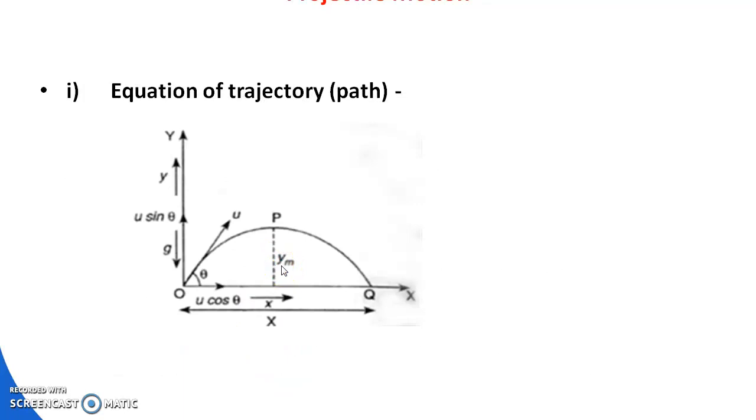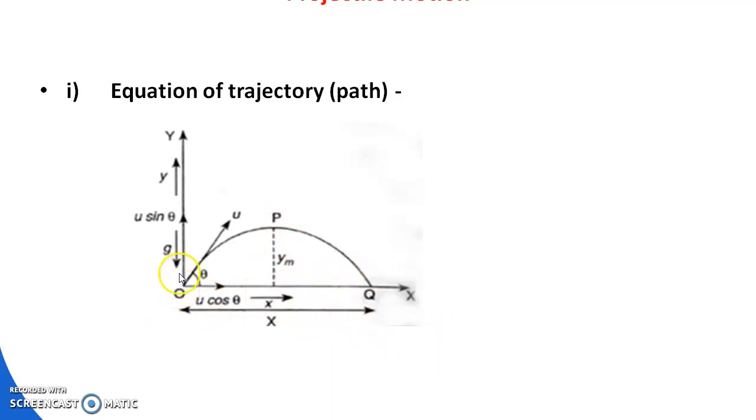So it is very important to understand this figure. This figure is very, very important. If you understand this figure, then you understand 90%. Then, as in every type of motion, in this motion also we will discuss various things like displacement, velocity, acceleration. Displacement means what is the maximum height it attains, and what is the horizontal range. These are the two displacements.